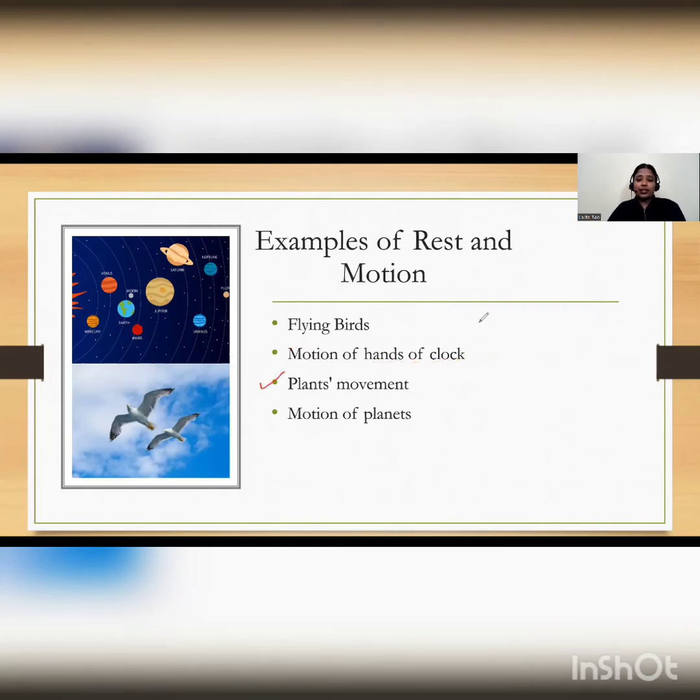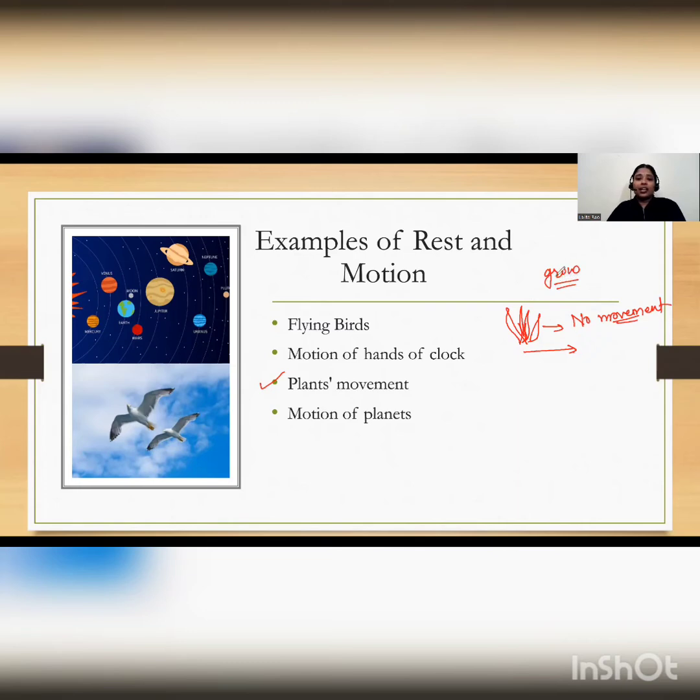Then plants' movement. Do plants move? Suppose we have a plant here or grass. Do they move? No, they don't move. No movement. Yes, but plants also move. How? They may not change their position, but plants grow.